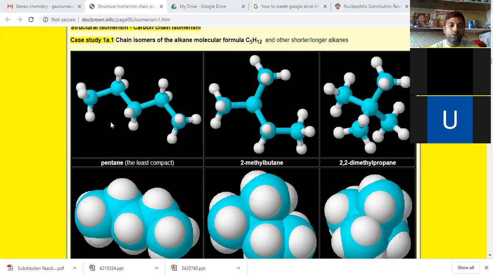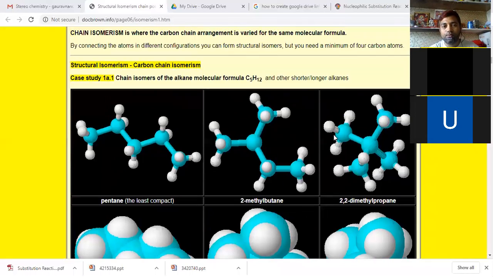So we have C5H12. We have pentane, the first isomeric form. Then we have 2-methylbutane, the second isomeric form. Then we have 2,2-dimethylpropane, the third isomeric form.